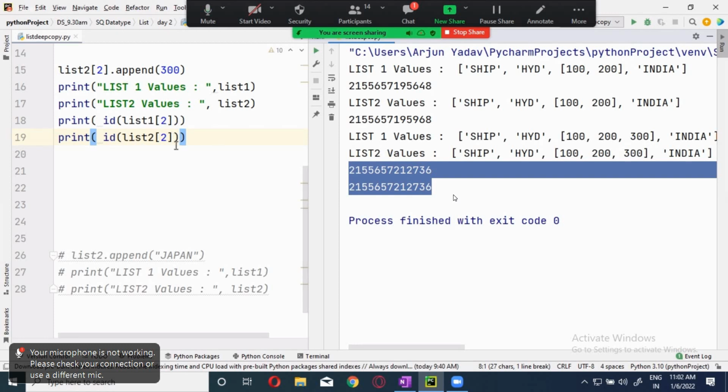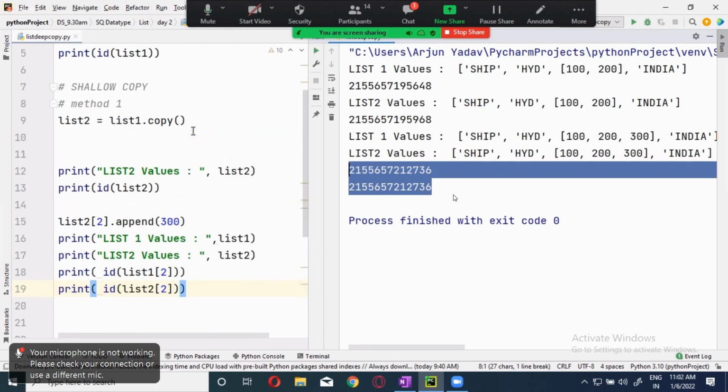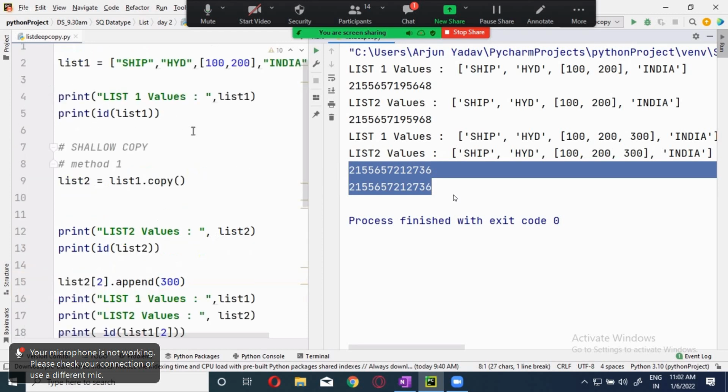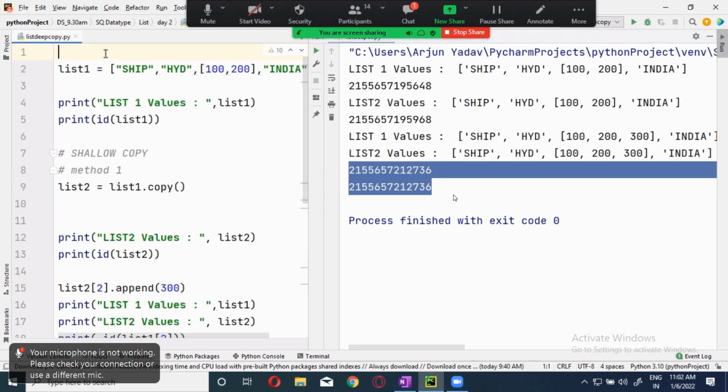To avoid this situation, what do we have to do? Deep copy. So how to implement the deep copy? Again, import copy. copy.deepcopy is the one we have to use. This is a shallow copy, guys. I'm just commenting this; it will not work for us.